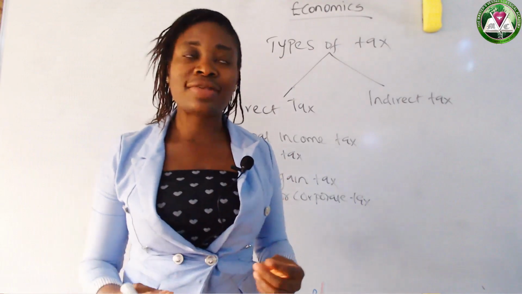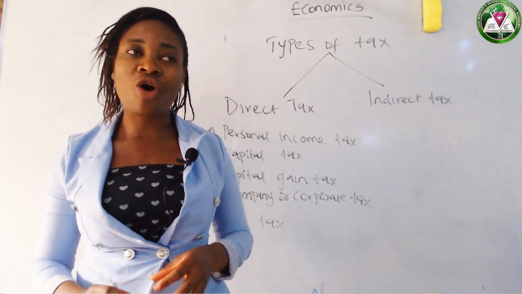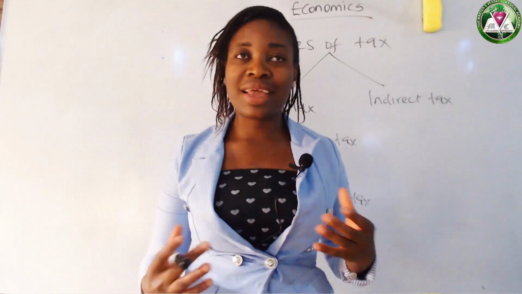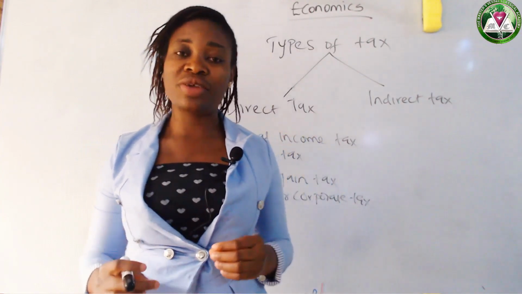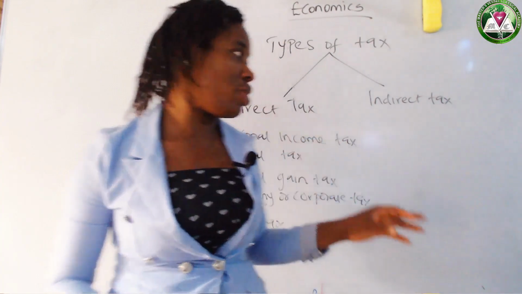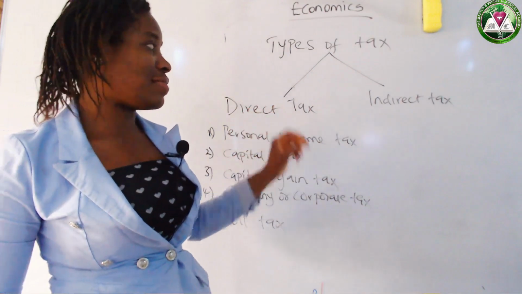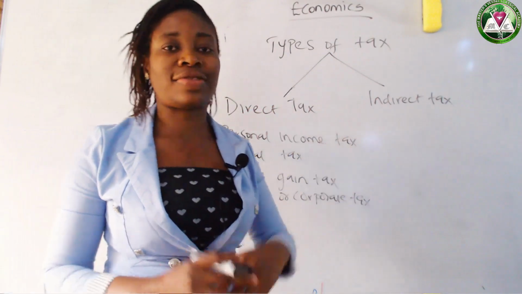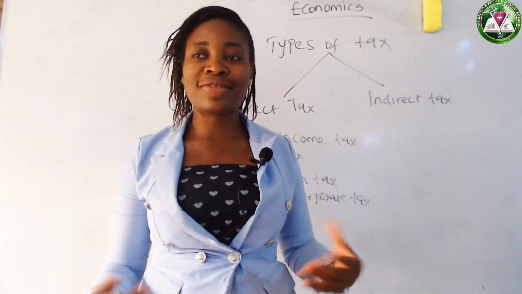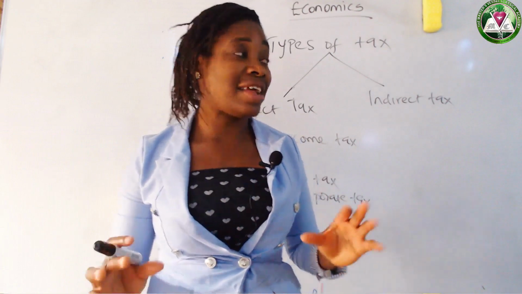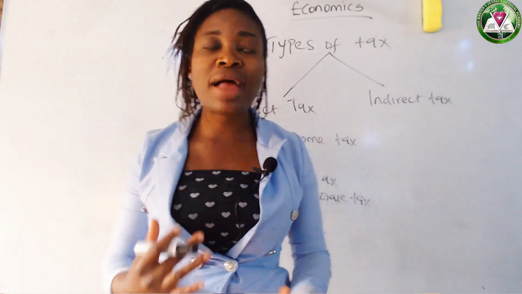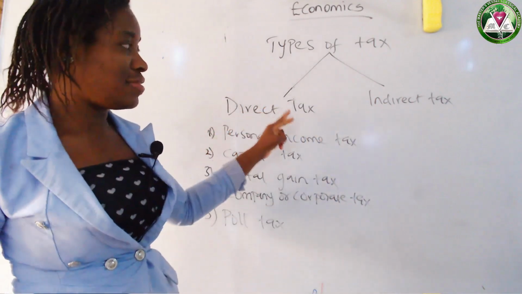Now, what is direct tax? Direct tax is the tax that is levied on the income of the individual and what? Property. That's what we refer to as direct tax. And we have indirect tax, the tax that is being levied on what? Goods and services. But today, we're concentrating mainly on direct tax.